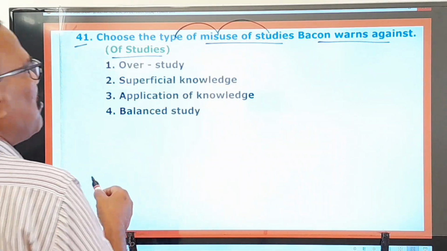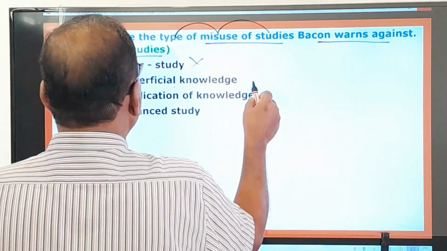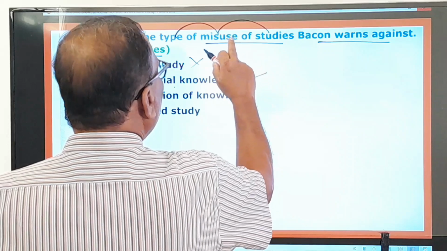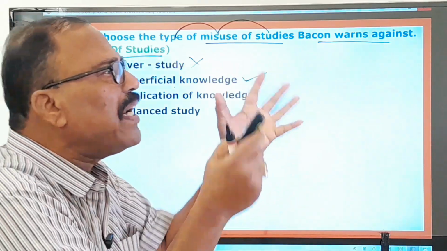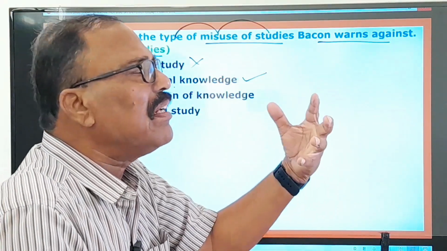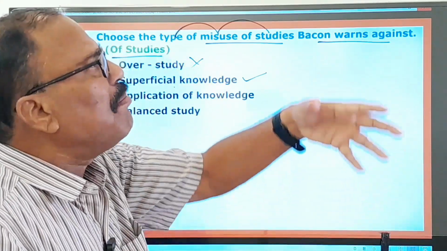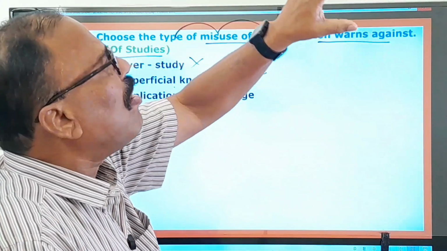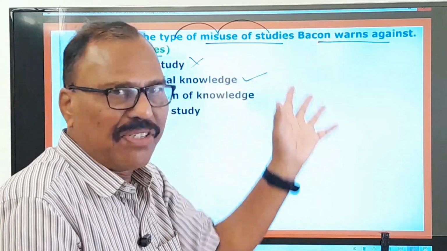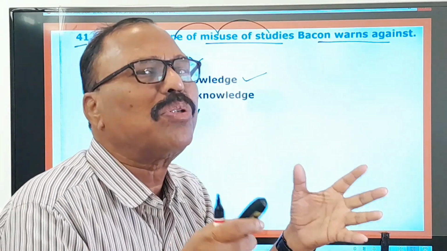Now, the type of misuse of studies Bacon warns against. What is the type of misuse of studies? Overstudy? No. Superficial knowledge is the misuse of studies. Some people pretend as if they were reading so many books. They carry so many books in their hands. They buy so many books. They keep many books in their shelves and all that. But they don't go through them.